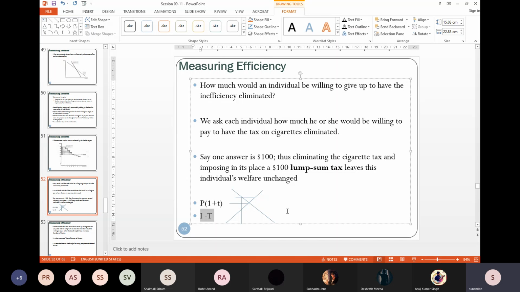If that is the case, if this is going out, I'm left with only the market clearing price, and my deadweight loss is not there. But I'm earning the same revenue by imposing a lump sum tax. So how much are you willing to give up to remove this inefficiency? How much capital T are you willing to give up so that this small t ad valorem tax is removed? And suppose someone says it's okay, $100.